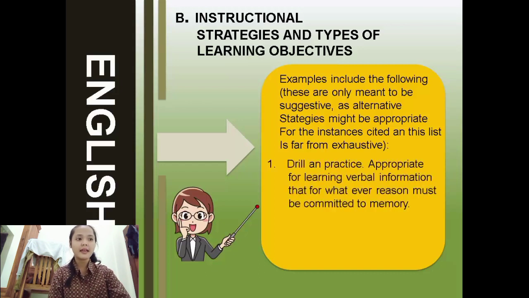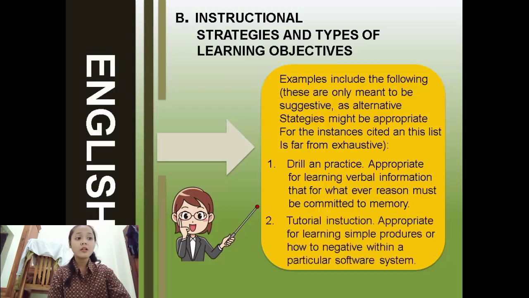First, drill and practice. Appropriate for learning verbal information that for whatever reason must be committed to memory. Second, tutorial instruction. Appropriate for learning simple procedures or how to navigate within a particular software system.